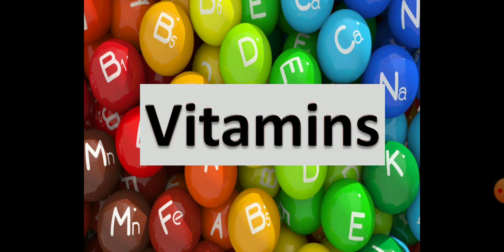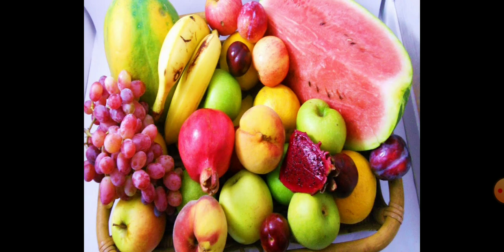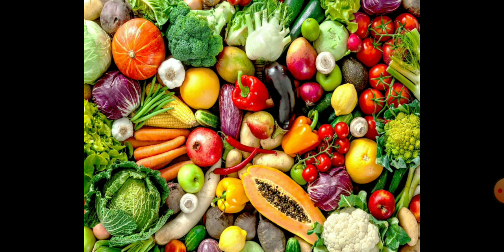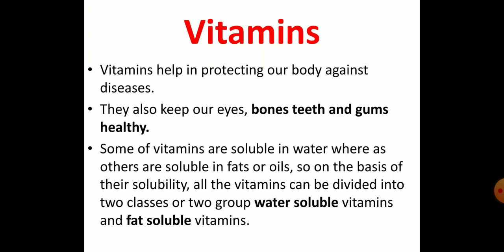Now let us understand about vitamins. Vitamins are present in fresh fruits and vegetables. So fresh fruits and vegetables are a rich source of vitamins. These are needed in very small quantity. If the body does not get them in sufficient quantity, it can result in many diseases. Functions of vitamins: vitamins help in protecting our body against different types of diseases. They also keep our eyes, bones, teeth and gums healthy.